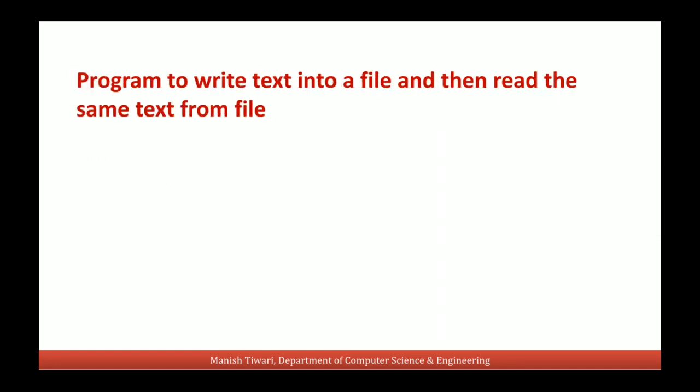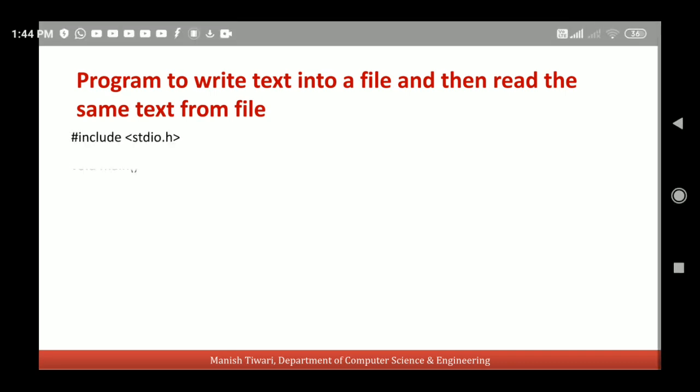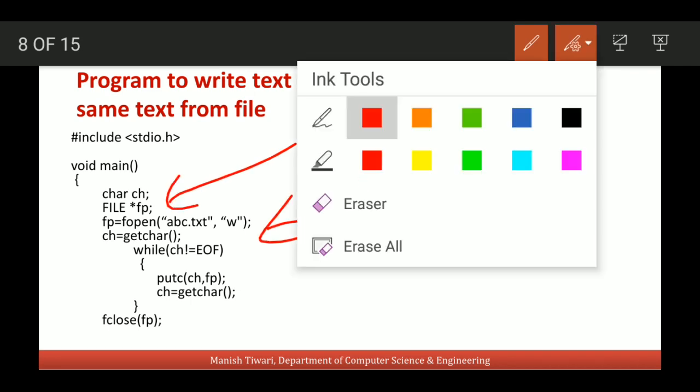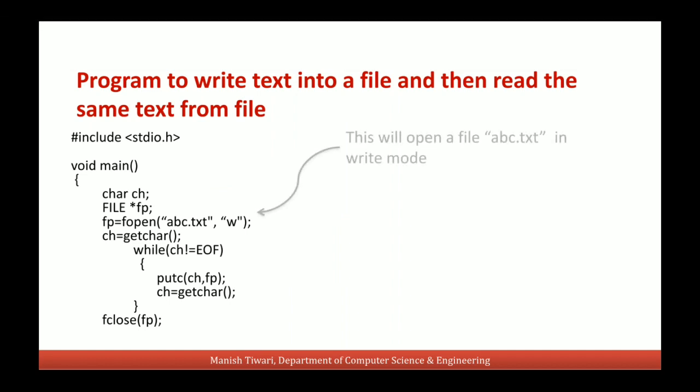Now let's understand a program in which we will write some text into a file and then read the same text from the file. So we will take a file pointer fp, and then we will use the fopen function to open this file in write mode. This will open the file abc.txt in write mode, and this file pointer fp is associated with this file. So we can do write operations in the file through this file pointer fp.